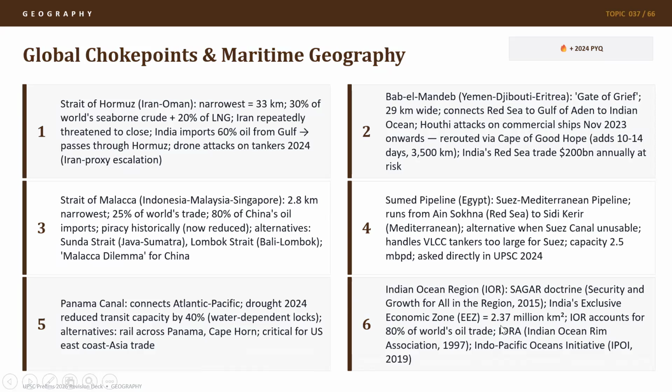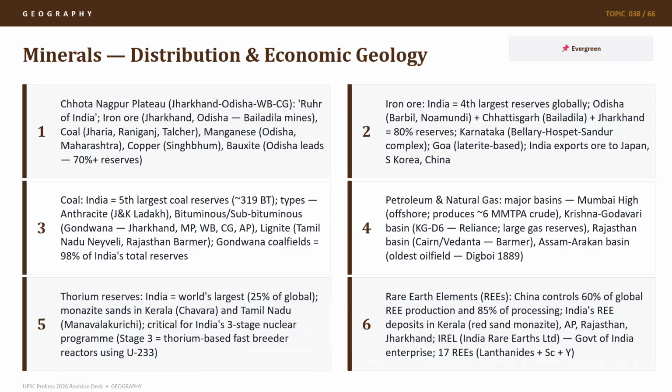Indian Ocean Rim Association was formed in 1997, and there is also something called Indo-Pacific Oceans Initiative (IPOI). So basically now, for India, the Indian Ocean region becomes strategically, economically, for energy security, food security, very important, and hence we have initiatives like Sagar and IORA for ensuring freedom of navigation and operations.